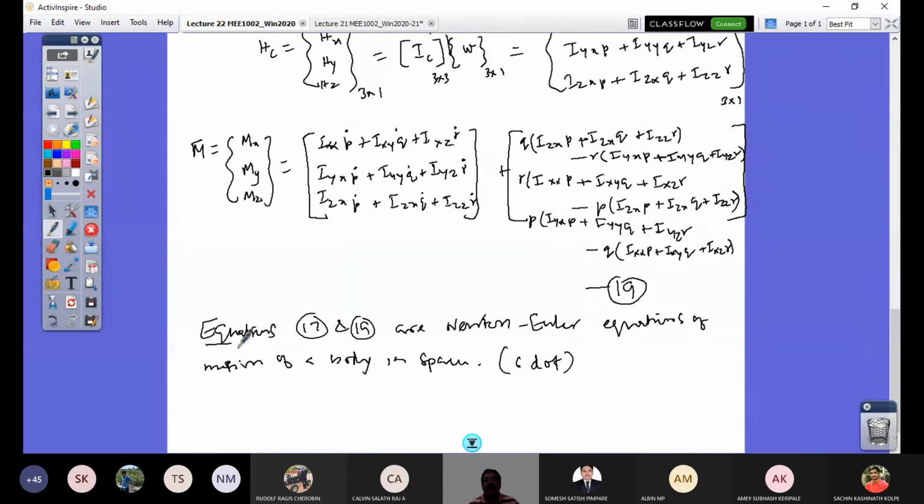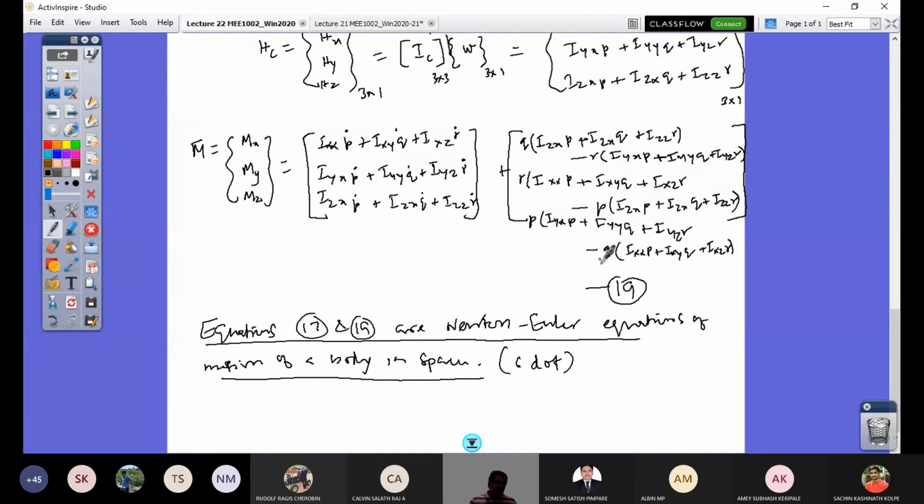So you have these 6 equations. Having these equations of motion, you would be able to develop appropriate control strategies and proceed with the motion study.